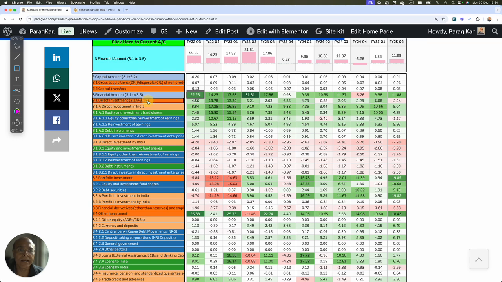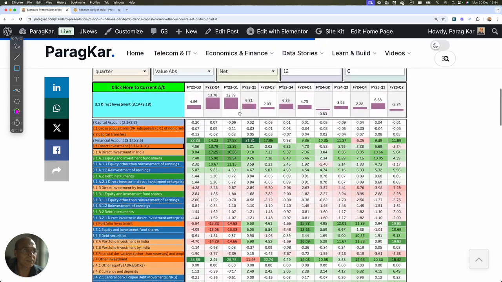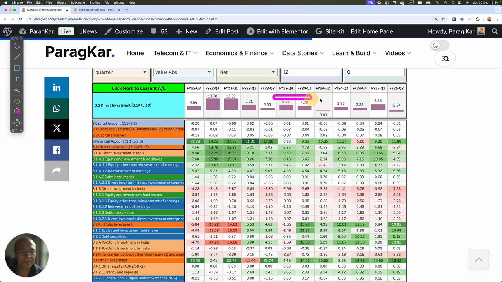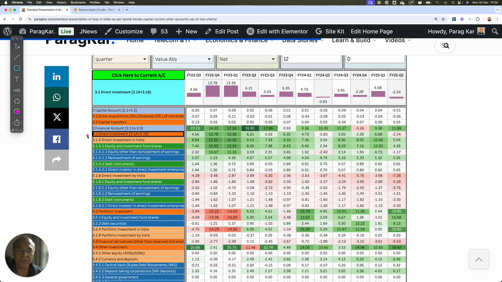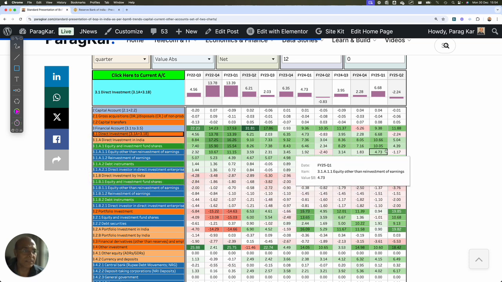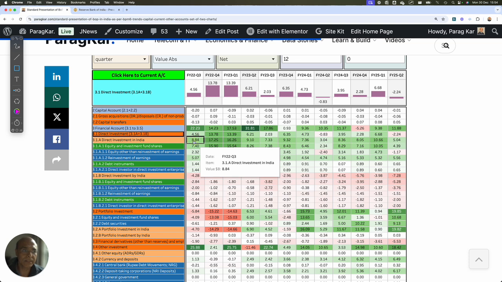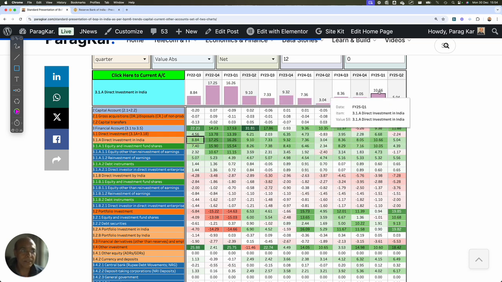So let's look at direct investment and see how we are not doing very well in direct investment, because in the last quarter we lost $2.24 billion in direct investment, and this direct investment is two items: the investment in India and investment by India. Let's look at investment in India, because the investment in India has been decreasing over a period of time.